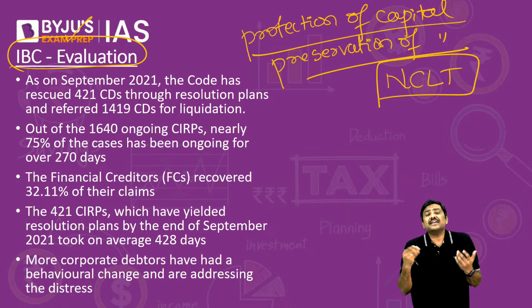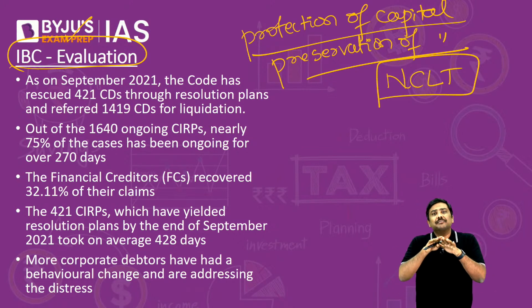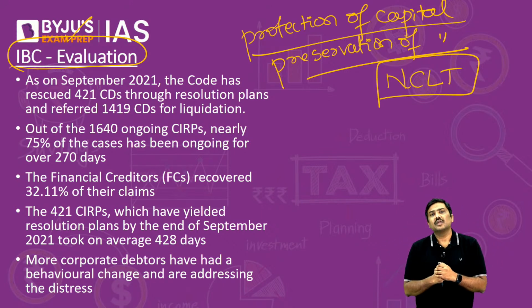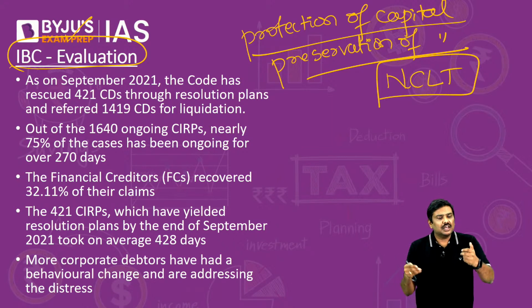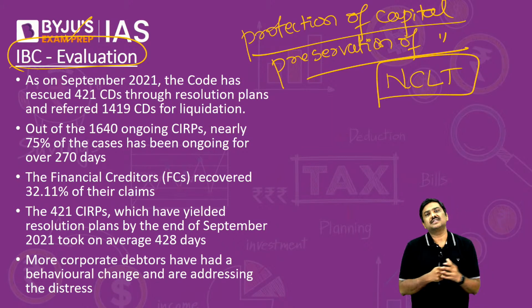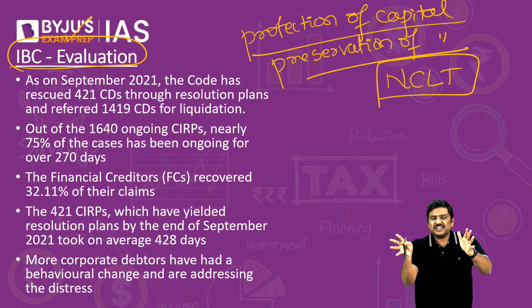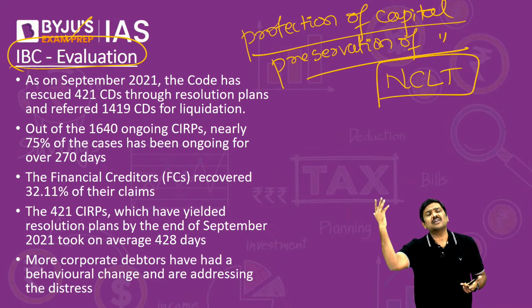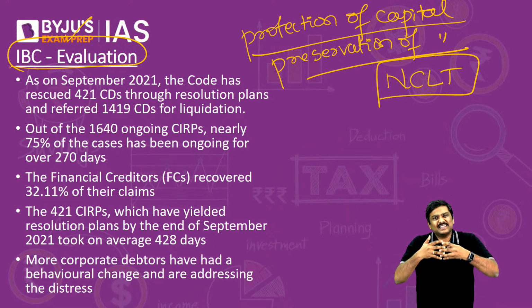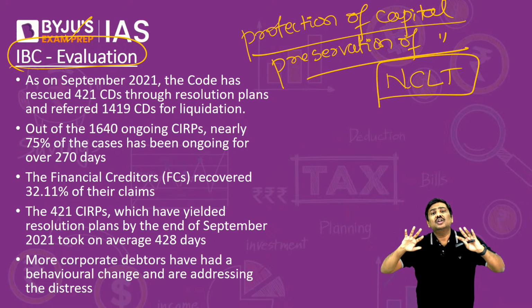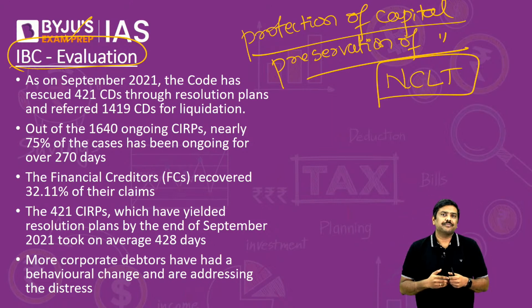What do you mean by liquidation here? Liquidation essentially means you are dismantling, winding up the company. If the company has machines, you will sell the machines to somebody else. If the company has land, it will be sold to somebody else. If the company has a manufacturing facility, it could be sold to someone else. So the whole company as an entity will be broken down. No more company will exist. That is called liquidation.